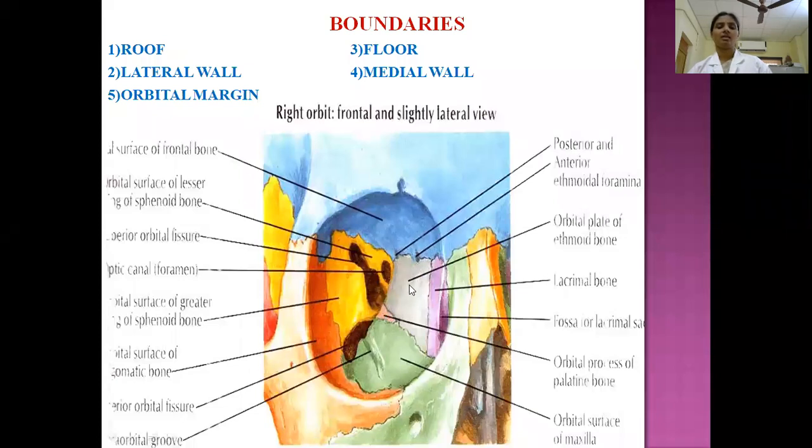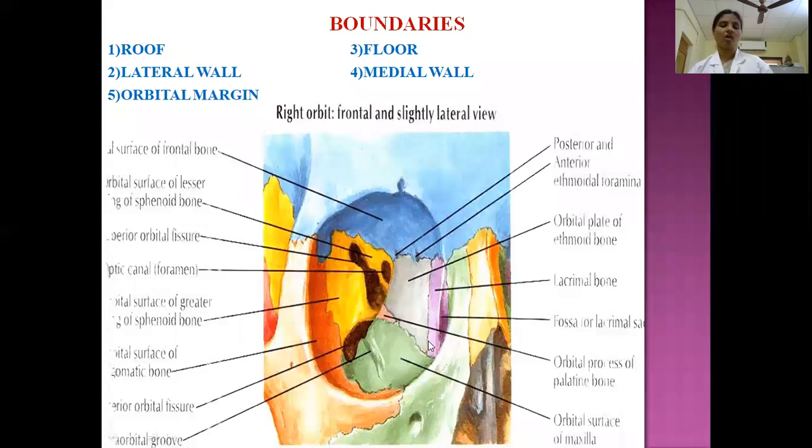And this is the important bone forming the medial wall, the ethmoid bone. Just anterior to that is the lacrimal bone, and still anterior to this, the maxilla. So the palatine bone, ethmoid, lacrimal bone and maxilla form the medial wall of the orbit.